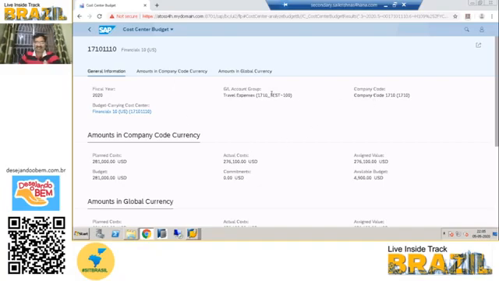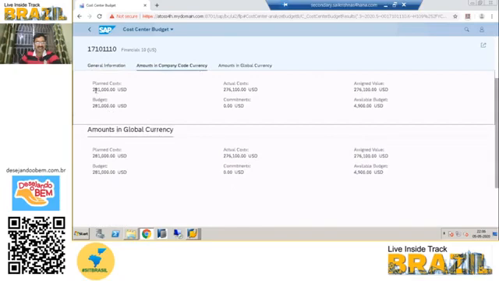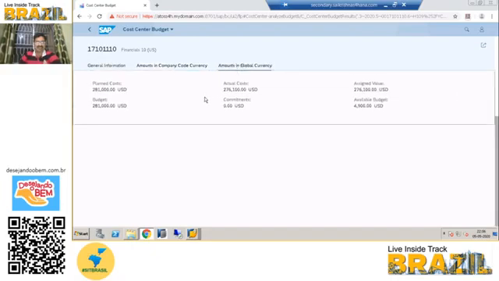And see here, this is the hierarchy. Under the hierarchy, 100 is there. 100 means that is a GL account group. Company code currency: what is the plan cost, what is the budget cost, what is the actual cost, what is the assigned value, and what is the available budget. Even global currency, in this case both are the same currencies. In case you have different currencies, you can see them in the different currencies.